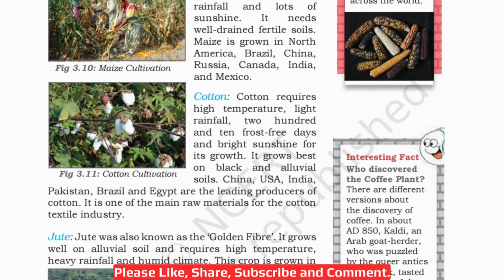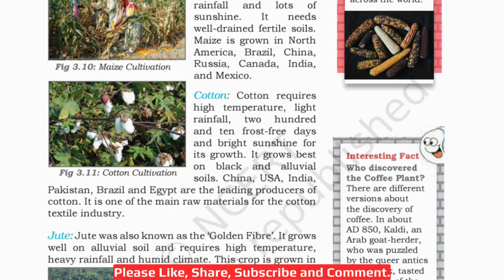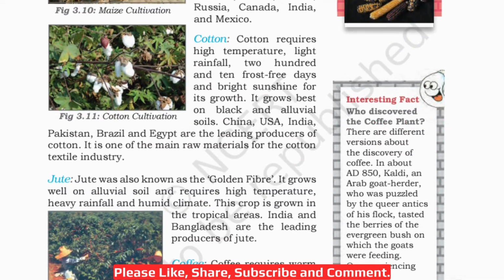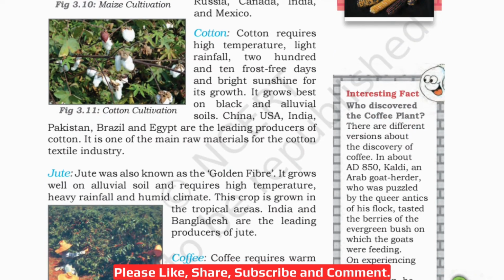Now next, cotton. Cotton requires high temperature, light rainfall, 210 frost-free days and bright sunshine for its growth. It grows best on black and alluvial soils. China, USA, India, Pakistan, Brazil, and Egypt are the leading producers of cotton. It is one of the main raw materials for the cotton textile industry. Textile means the industries that produce fabrics, cloths.